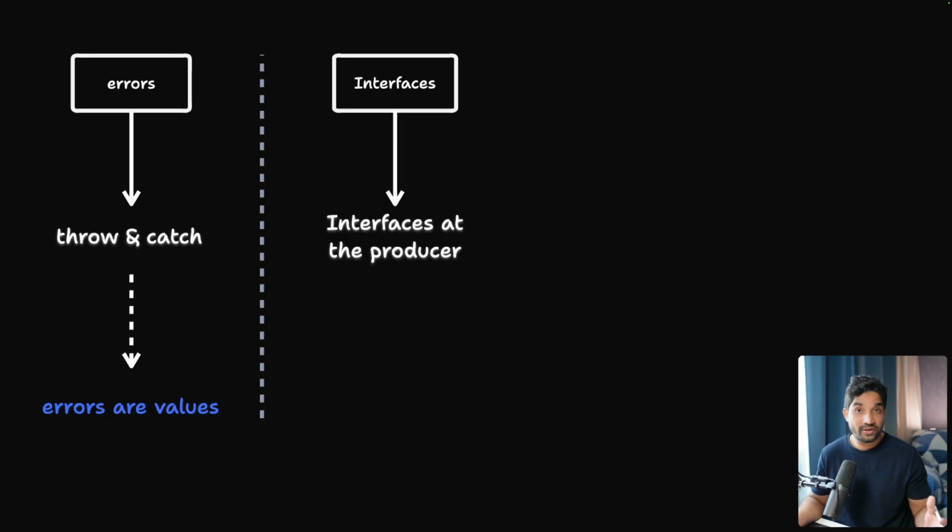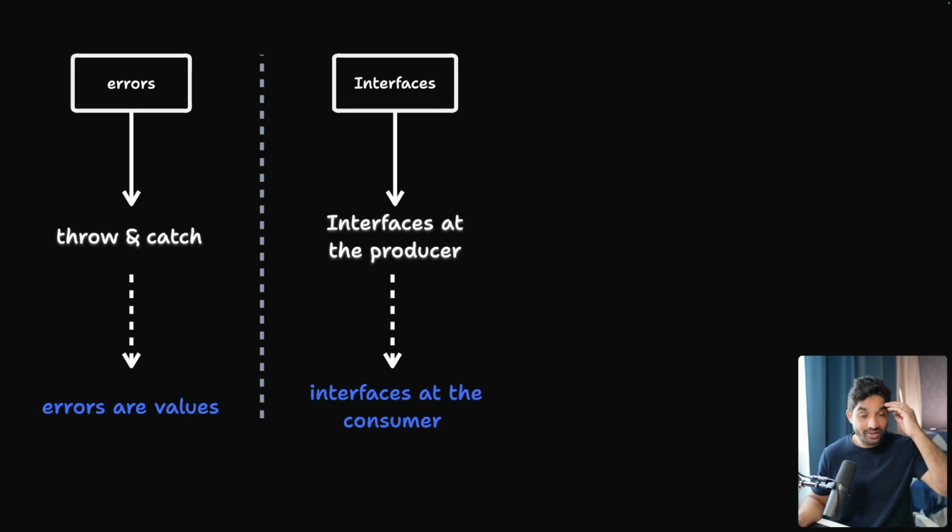Means whoever is creating these types, they declare their interface beforehand. But in Golang, we have a different thing: interfaces at the consumer. So whoever is going to use that concrete type, the consumer will declare their own interfaces. And this is something different, and this took me a while to understand and digest.